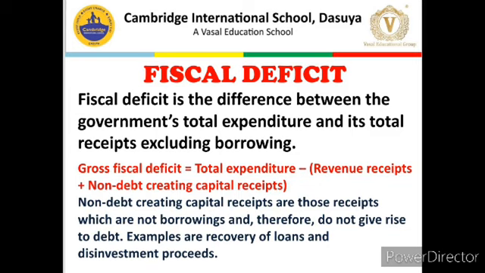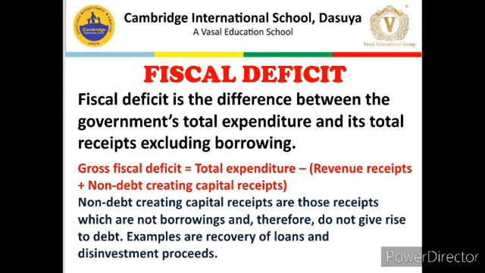Means we can write it like gross fiscal deficit is equal to total expenditure minus total receipts, because receipts include revenue plus capital. So, revenue receipts plus non-debt creating capital receipts. So, basically fiscal deficit is always equal to the borrowing requirement of a government for the current economic year, and this is the easiest way of remembering fiscal deficit, that fiscal deficit is equal to the borrowing requirement of the